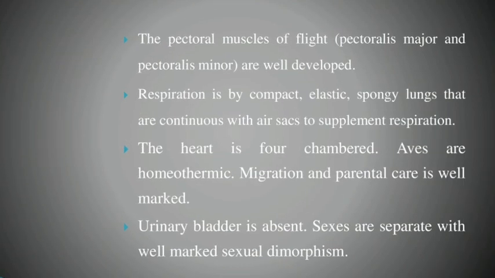The pectoral muscles are helpful for flight. There are 2 types of pectoral muscles. One is the pectoralis major, another one is the pectoralis minor. Okay, what type of respiration is present and what helps this process? The respiration is by compact, elastic, spongy lungs, continuous with air sacs to supplement respiration, same as human respiration. The heart is 4-chambered and aves are homeothermic.